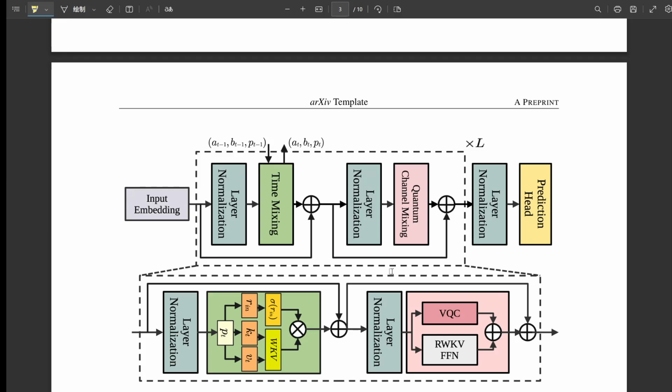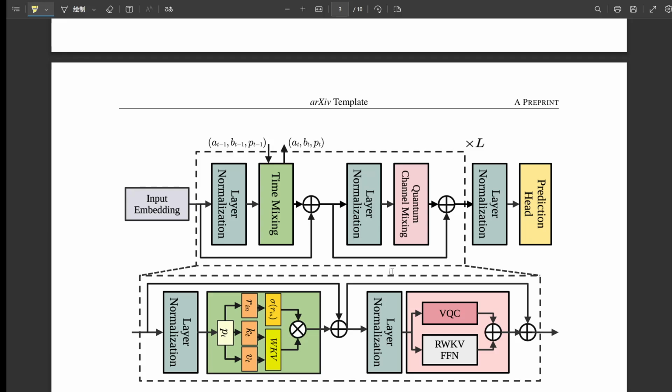Now, the paper mentions PennyLane and PyTorch. Why are they important here? They're absolutely crucial for making this work practically. PennyLane is this amazing software library that came out around 2018. What does it do? Its key feature is enabling automatic differentiation through hybrid quantum classical computations. Meaning you can calculate gradients, even through the quantum circuit part. Exactly, which is essential for training. You need those gradients to update the parameters, both classical and quantum.